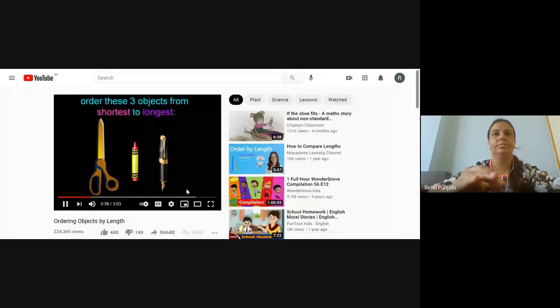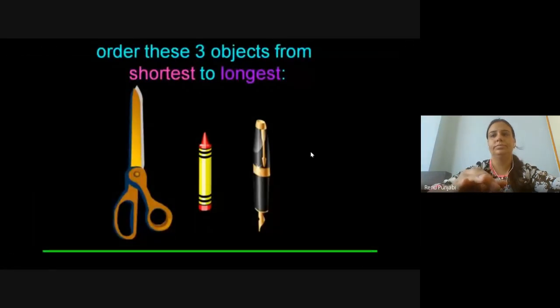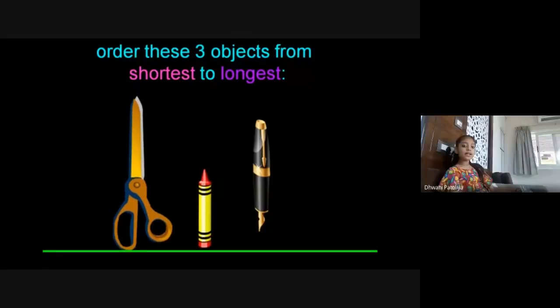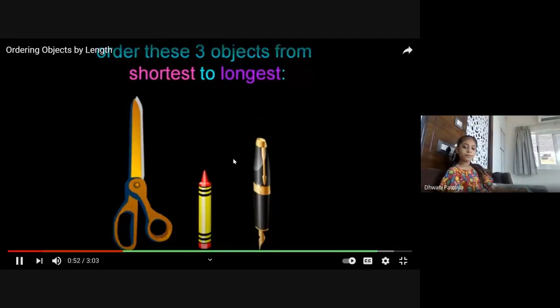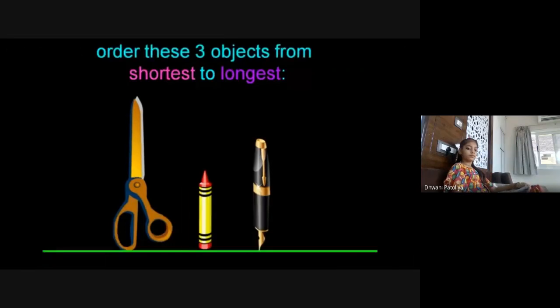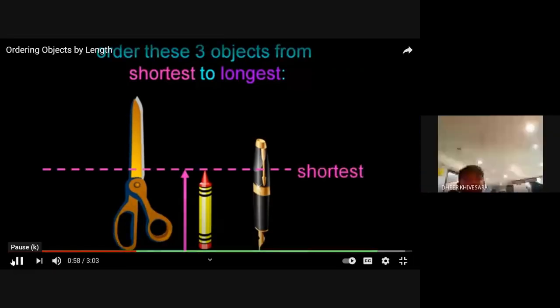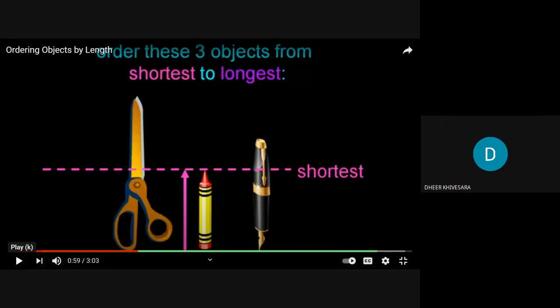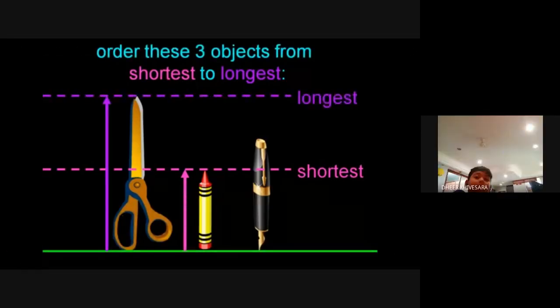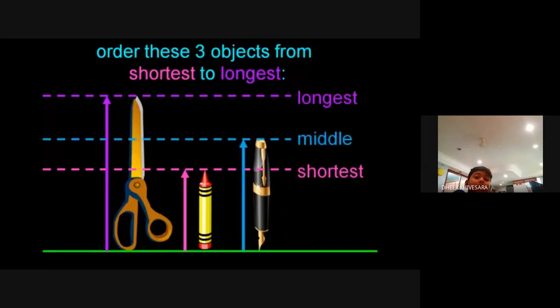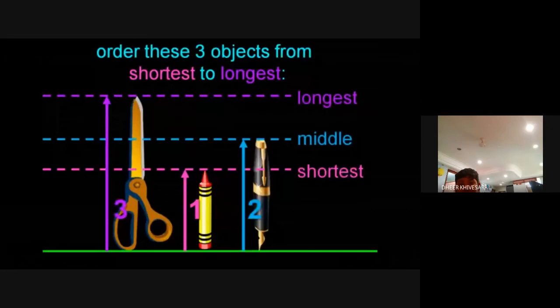We need to mark somewhere that will allow us to line the objects up along one side. So, lining up the scissors, crayon, and pen along this line, we can see that the crayon is the shortest of the three objects. The scissors are the longest, and the pen is in between the length of the crayon and the length of the scissors. So the order of these objects will go crayon number 1, pen number 2, and scissors number 3.